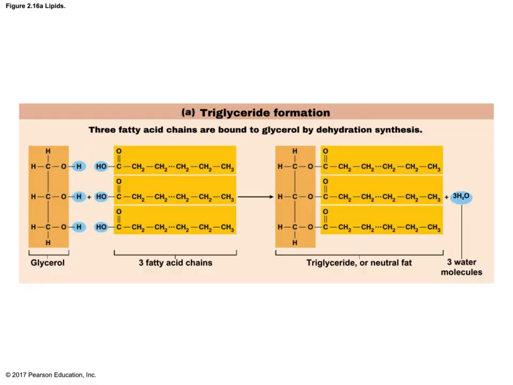So here's a basic formation for a triglycerol molecule. On the left, we see glycerol and 3 fatty acid chains. Those fatty acid chains are made up primarily of carbon and hydrogen, and you can see that the removal of H2O, or one hydrogen atom and one hydroxide, so the removal of water 3 times, is going to be utilized to put together, or a dehydration synthesis reaction is going to occur here, and put together the glycerol molecule and the 3 fatty acid chains. That's going to give us a triglyceride, or neutral fat.